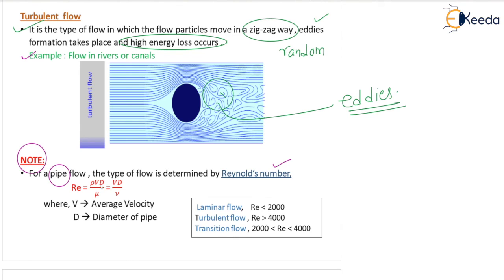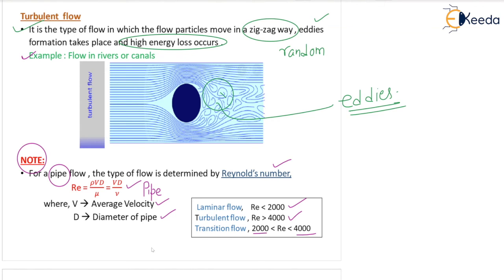What is Reynolds number? Rho Vd by mu, or Vd by nu. This formula is only valid for pipe, very, very important, because diameter is there. V is the average velocity and D is the diameter of the pipe. If Reynolds number is less than 2000, then it is called laminar flow. Reynolds number greater than 4000 is called turbulent flow. For transition flow, Reynolds number should be greater than 2000 and less than 4000.